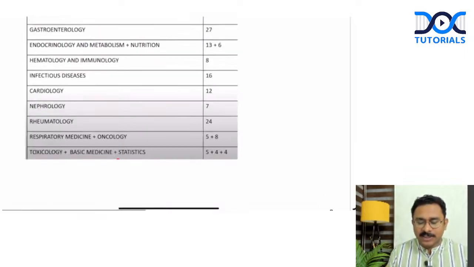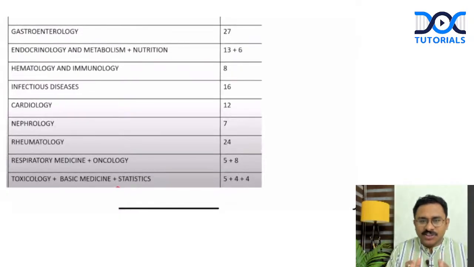First, coming to NEET SS. Look at this. This distribution is not the NEET prospectus subject division. You don't have such a topic division in the prospectus, but based on the recent NEET, that is the NEET 2024 paper, I am just telling you this is the rough distribution of questions from the various super specialties. You can see that approximately 11 questions came from neurology, 27 questions came from gastroenterology, so quite a good number of questions from gastro.